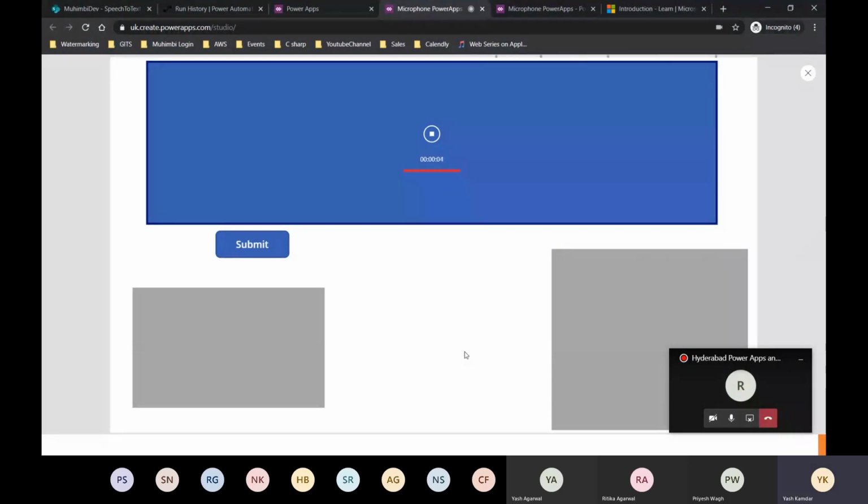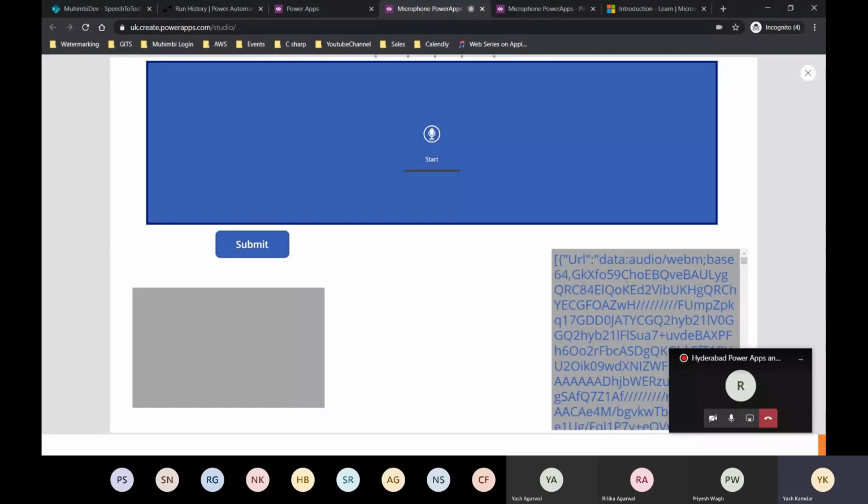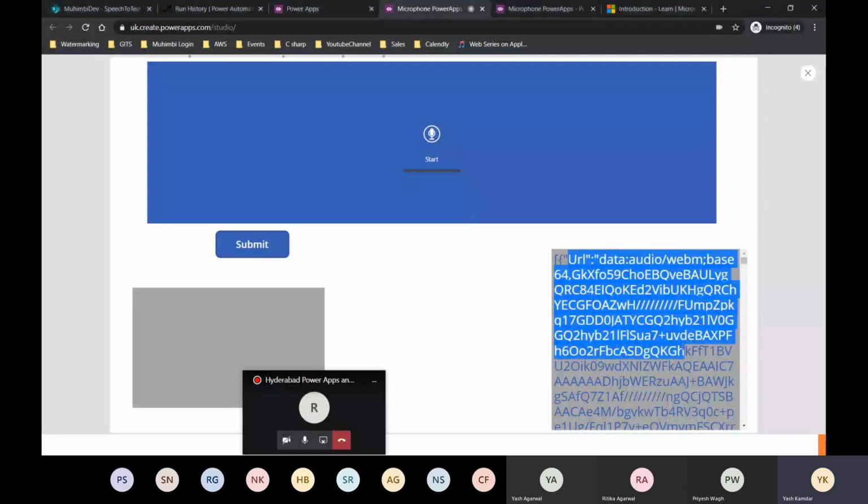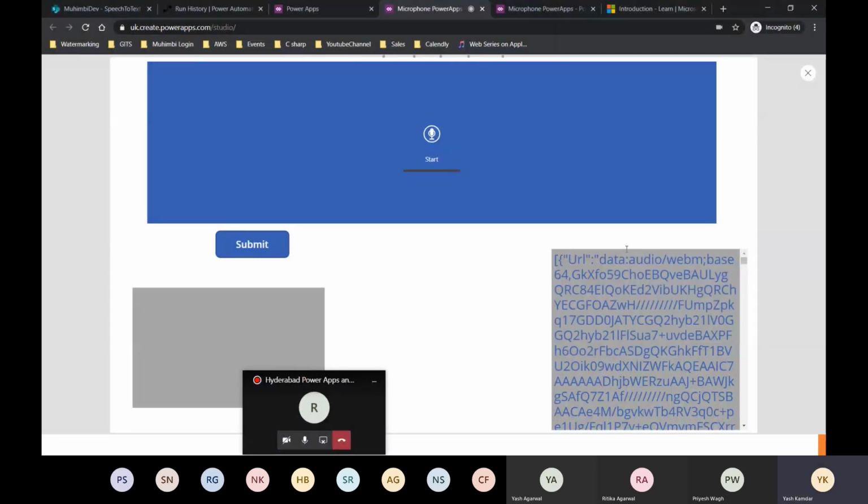On stop. Now if you can see, I have the content type over on the screen, right? So the content type shows audio/WebM. That means when you record an audio in a Power App, it always records the audio in the WebM format. Now in the earlier slide, I told you that Azure Cognitive Services only supports two types of audio formats, one is WAV and one is OGG. Now if I pass this audio, that is audio/WebM, then my flow is going to fail because speech services is going to treat the audio with WebM content type as an unsupported format.